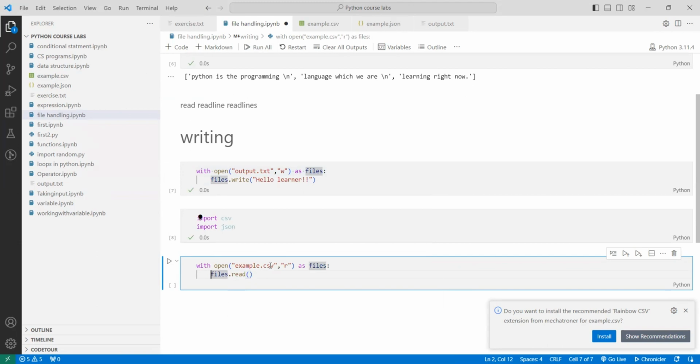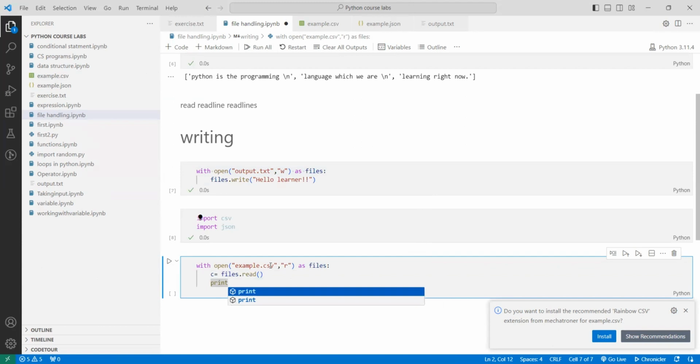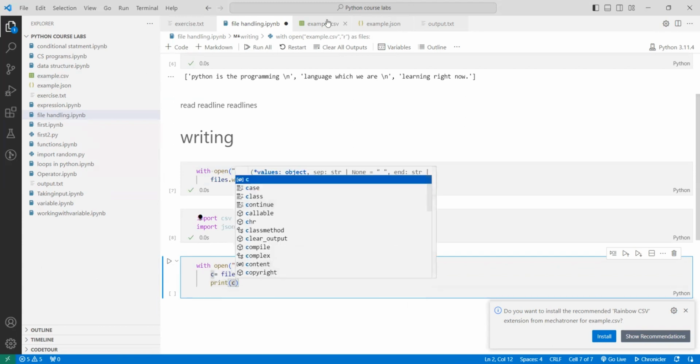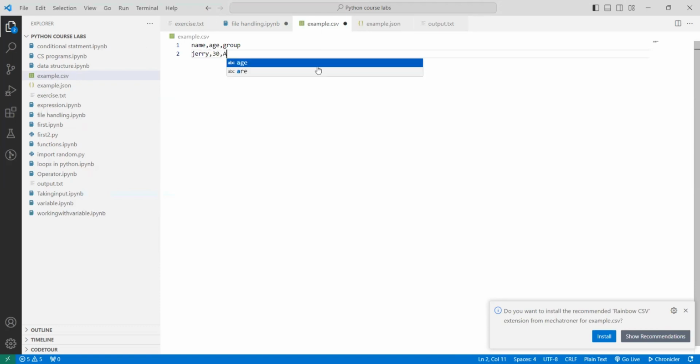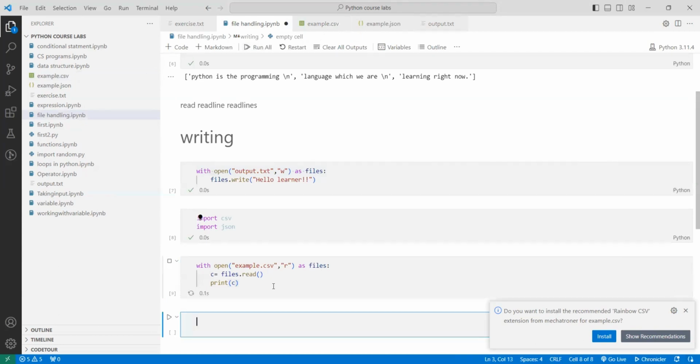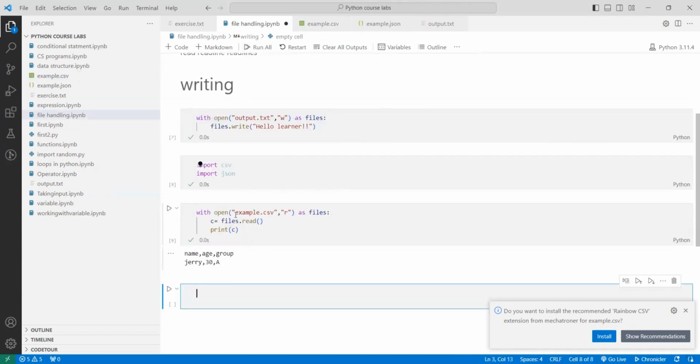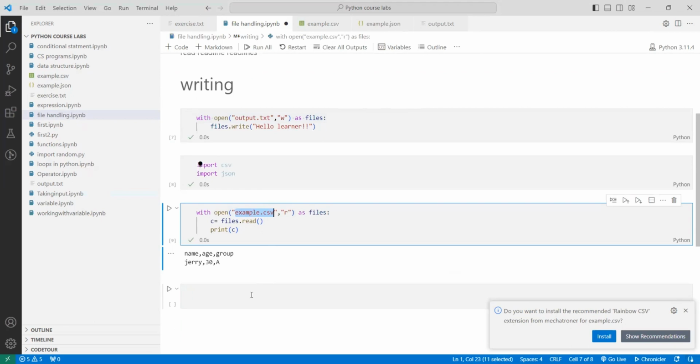I'm going to store it in c, and then print c. Now I'm going to quickly add some values: name, age, group. So now I have stored some data in it, and let's see. We are able to read the CSV file.